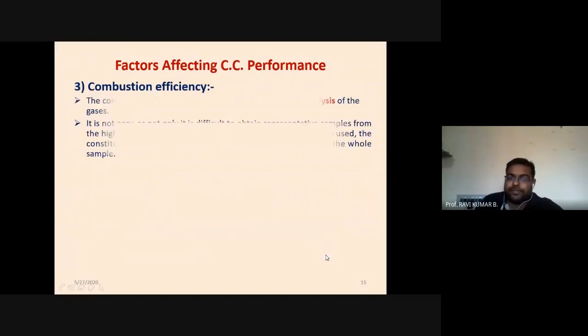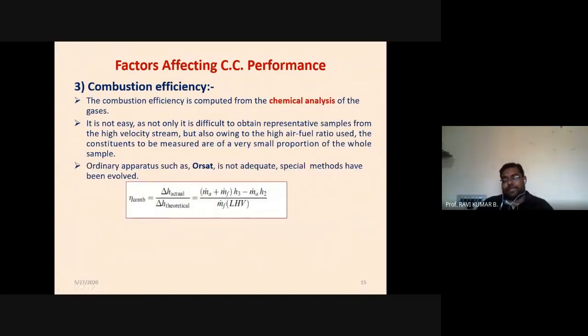Then combustion efficiency. We always expect the highest possible combustion efficiency. If you want to analyze combustion efficiency, there are two ways of measuring. One is the chemical analysis, which is very tedious and complex. A very simple way is to analyze this by applying the heat balance across the combustion chamber. By that, we can find out the combustion efficiency.